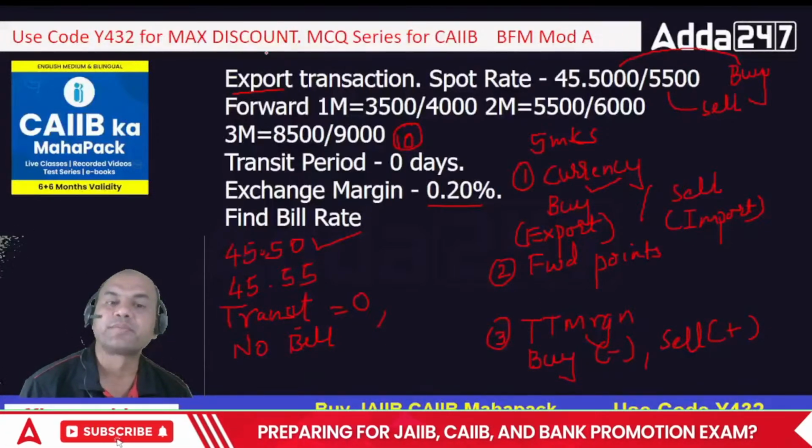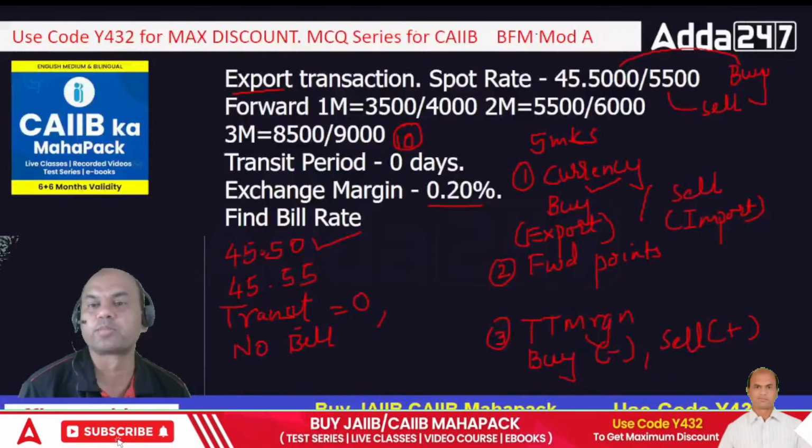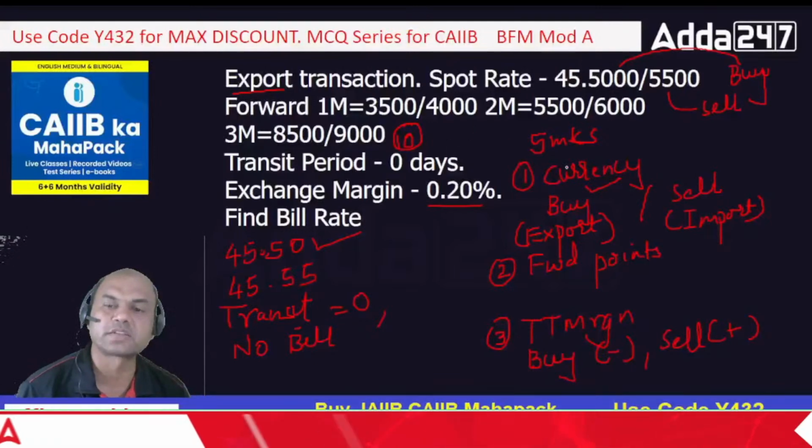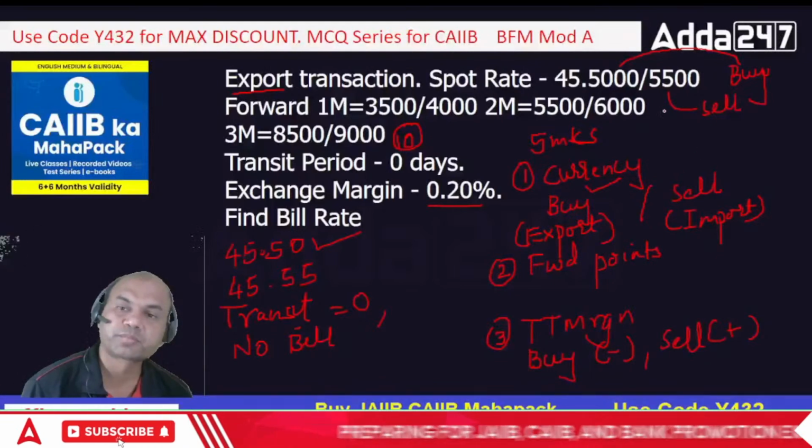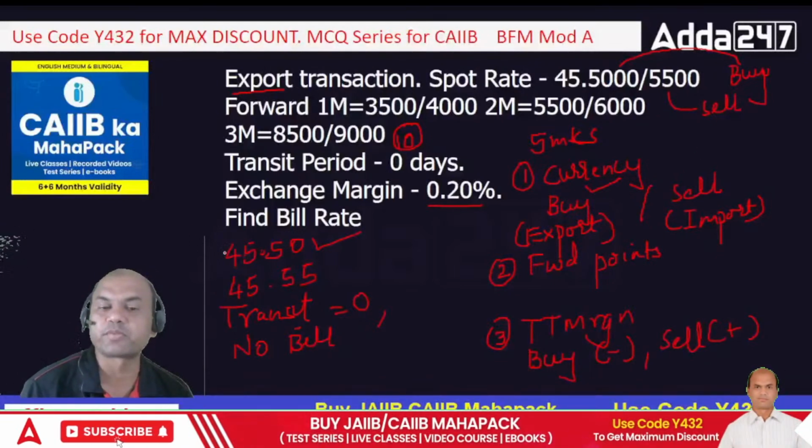So in our case, it was the export transaction. Export means simply buy. Whenever there is an export transaction, we have to buy. Whenever it's an import, we have to sell. So we took this rate 45.50.